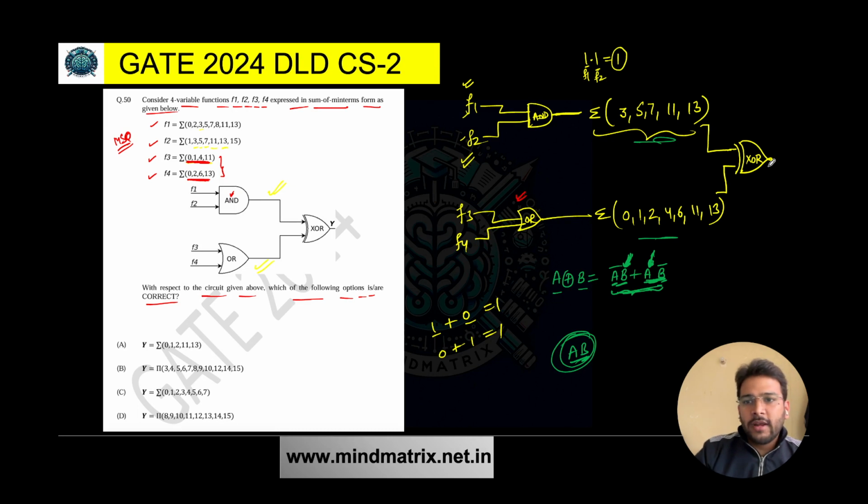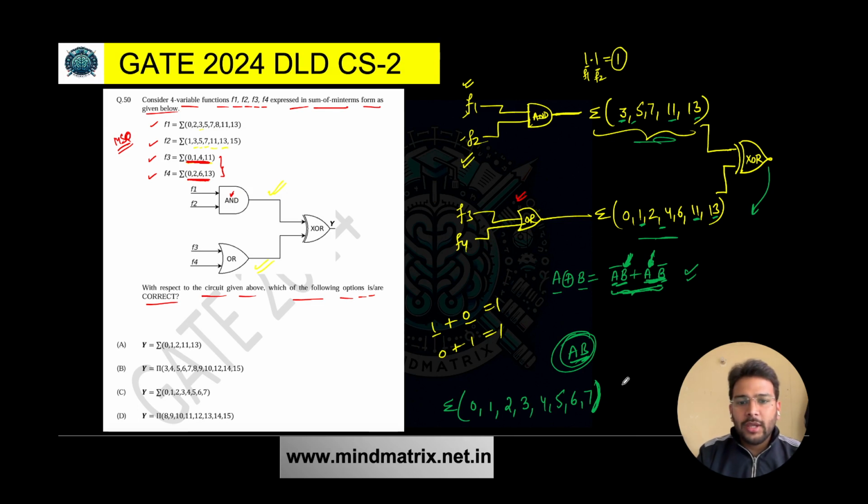So if I talk about the final output here, I'm writing. As you can see, 0 is present here, but here it is not present. So definitely 0 will be there. 1 also will be there because 1 is present here, but it is not present here. 2, similarly, will also be there. 3 is present here, but it is not present here, so that will also be included in the output. Same for 4 and 5, 6 also, 7 also. But 11 and 13 are present in both, so they cannot be in the output if you are performing the XOR operation. I told you the reason also. So this is the set of minterms that you are going to get.